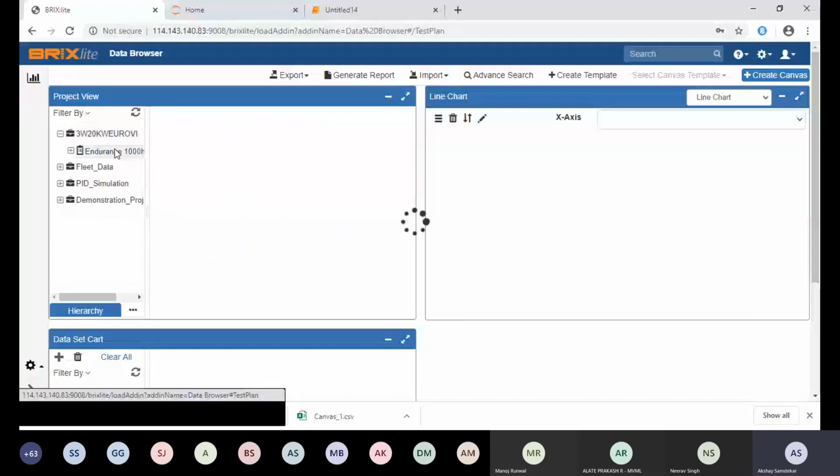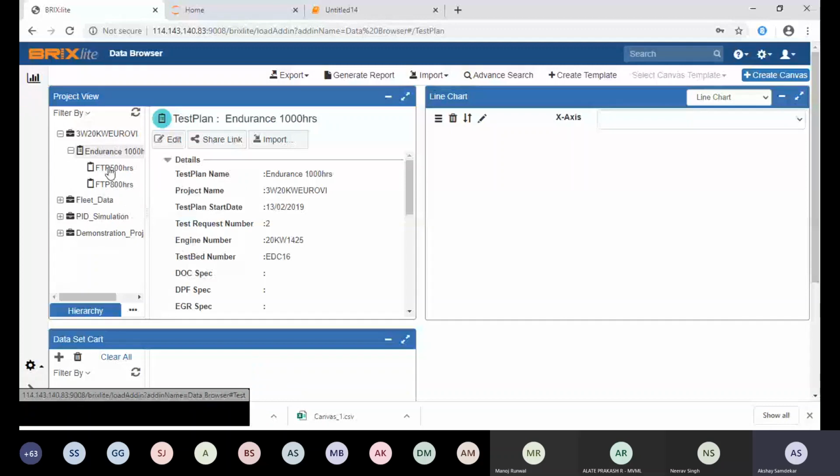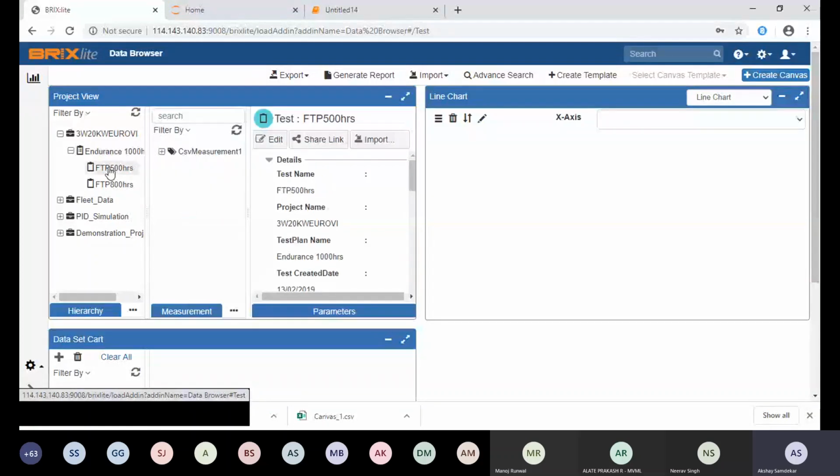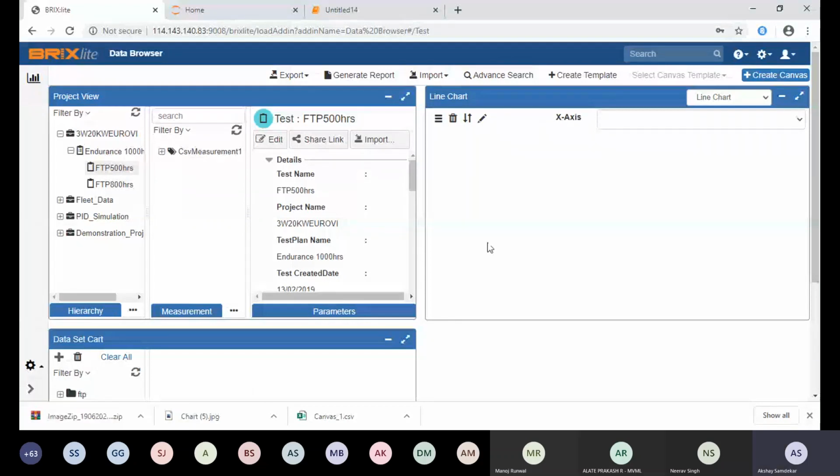So maybe the question comes to mind: why do I need to configure metadata at each node? The simple answer is for searching. Whenever you want to search for data, you will search by the metadata. Let's suppose you are storing your files in Windows Explorer and there are many files. When you want to search by the content inside the file, maybe the metadata inside the file, it is not possible to search easily.